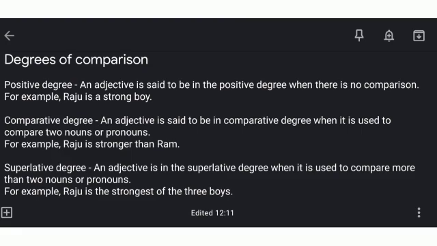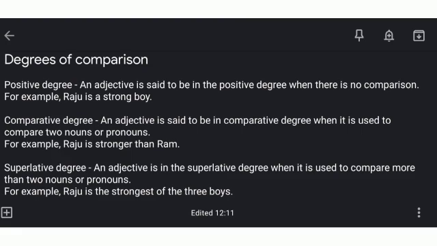An adjective is in the superlative degree when it is used to compare more than two nouns or pronouns. For example, Raju is the strongest of the three boys. So in the first sentence, the adjective was of the positive degree because there was no comparison. In the second example, the adjective was of the comparative degree because there was a comparison between two different people.